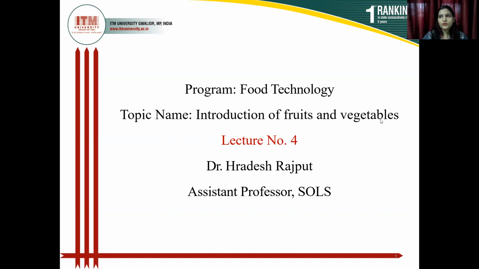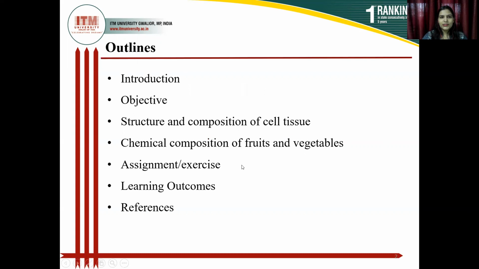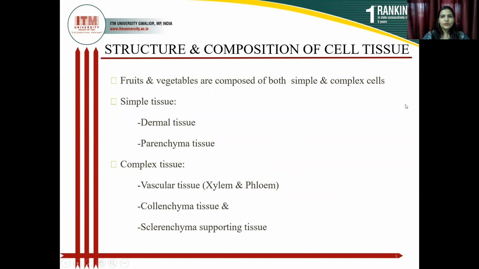Today's topic is the introduction of fruits and vegetables. First of all, you should know what fruits and vegetables are and how we can classify them according to their nature. Moving to the next slide, here is the outline of this topic: introduction, objective, structure and composition of cell tissue, chemical composition of fruits and vegetables, assignment, learning outcome and references.